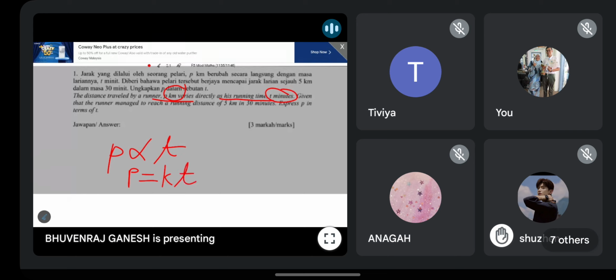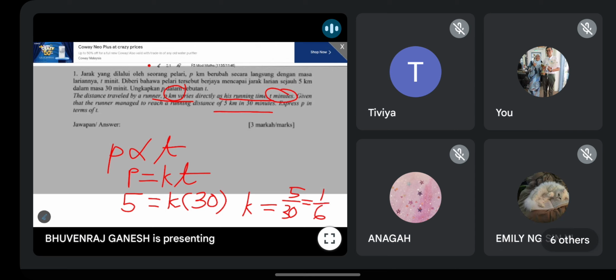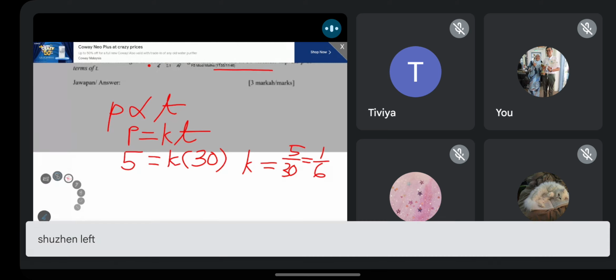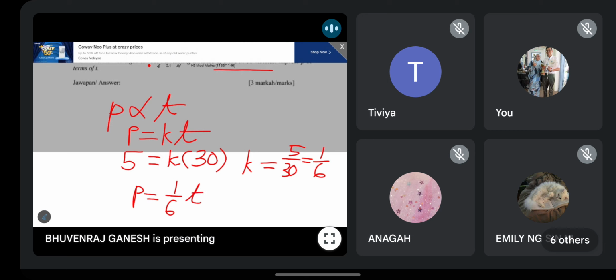So you will get P is KT. Then you can use the information. Direct: P is 5, T is 30. So you will get K equals 5 over 30, or you can write 1 over 6. Final answer, P in terms of T: P equals 1 over 6 T.